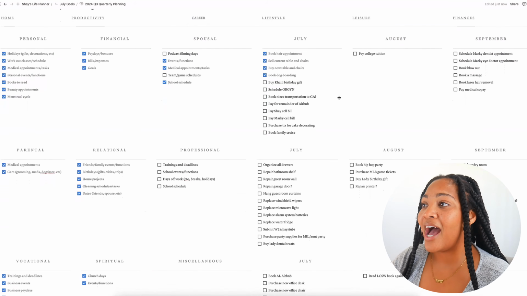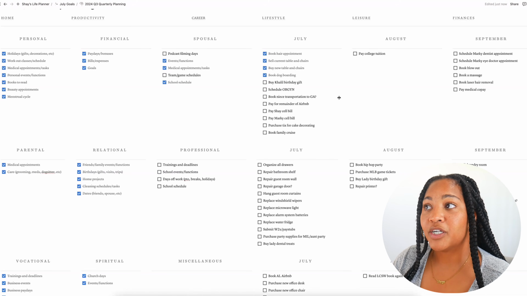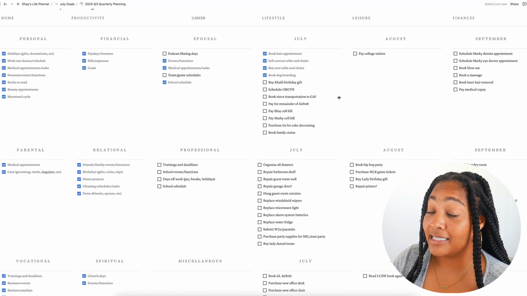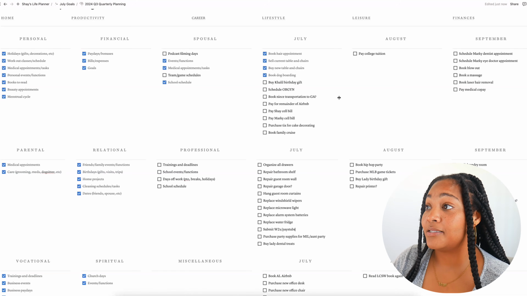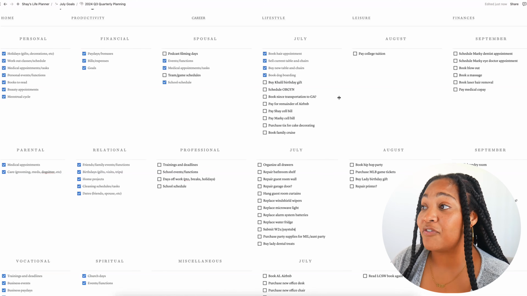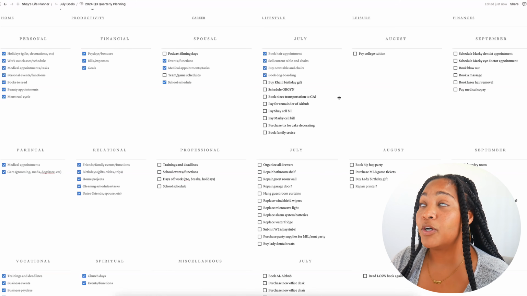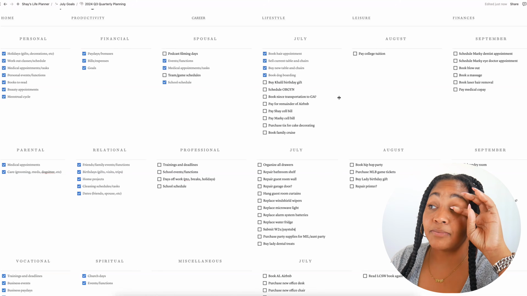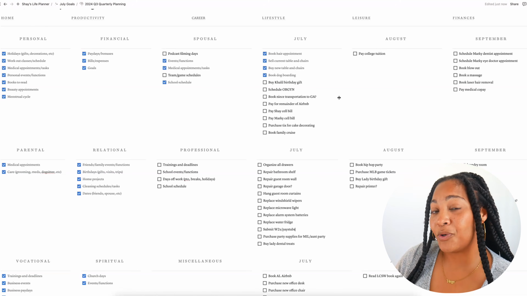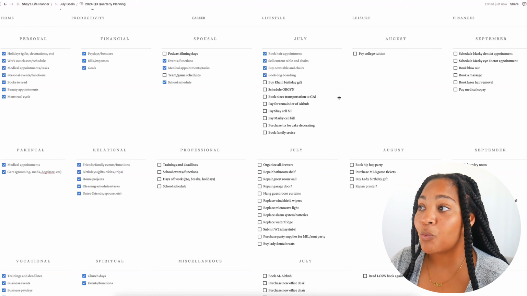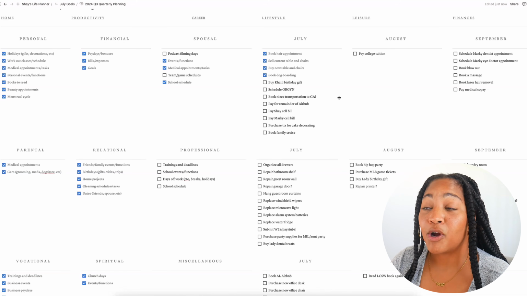I have planned out the holidays that are happening in Q3, of which the only one is Labor Day, and it's not like anything's happening for that. I feel like the holidays portion is mainly for Q4. I've planned out the workout classes and schedule, the medical appointments and tasks.